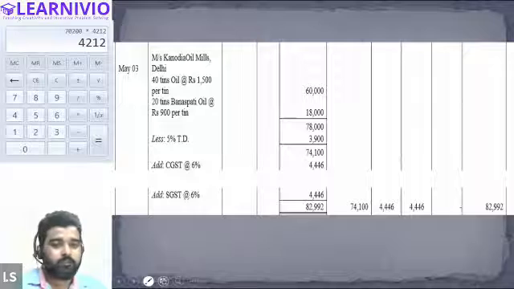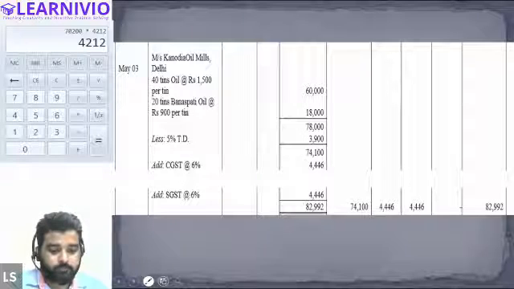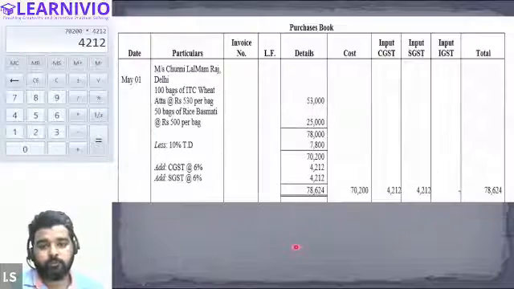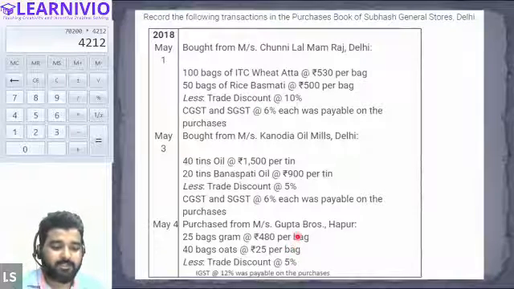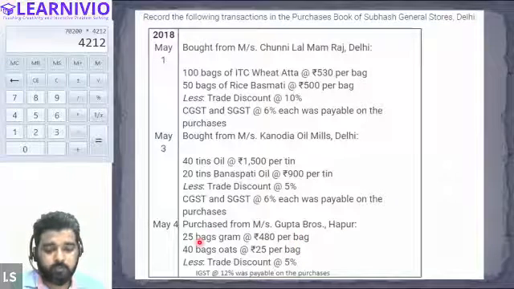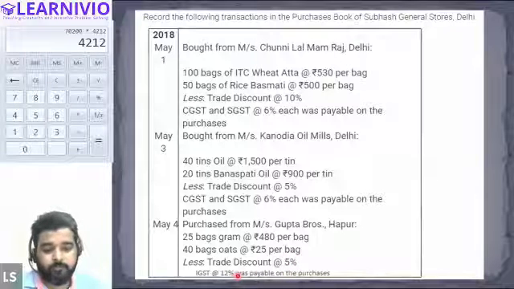Are you guys done? Yes, sir. Okay. Can we proceed to the next transaction? Yes, sir. Okay. So see, this was the next transaction. Purchase from Messrs. Gupta Brothers, Hapur, 25 bags of gram at the rate of 480 per bag, 40 bags of oats, and we have got a 5% discount, and this time IGST is applicable.